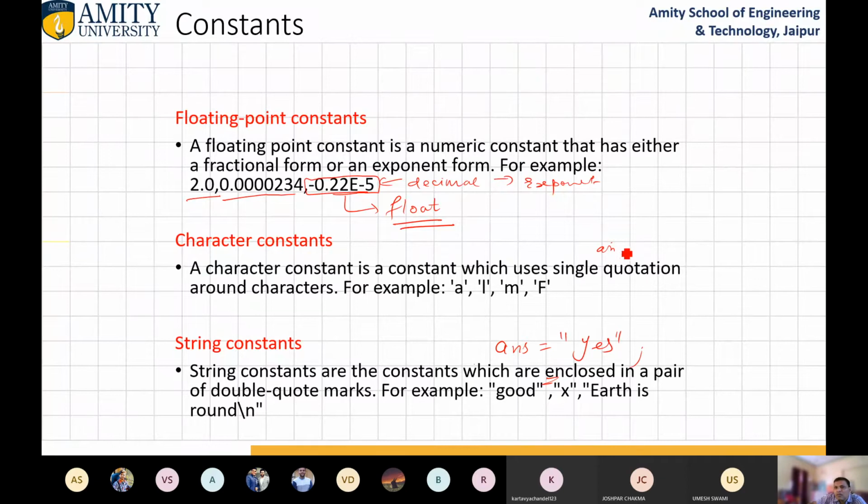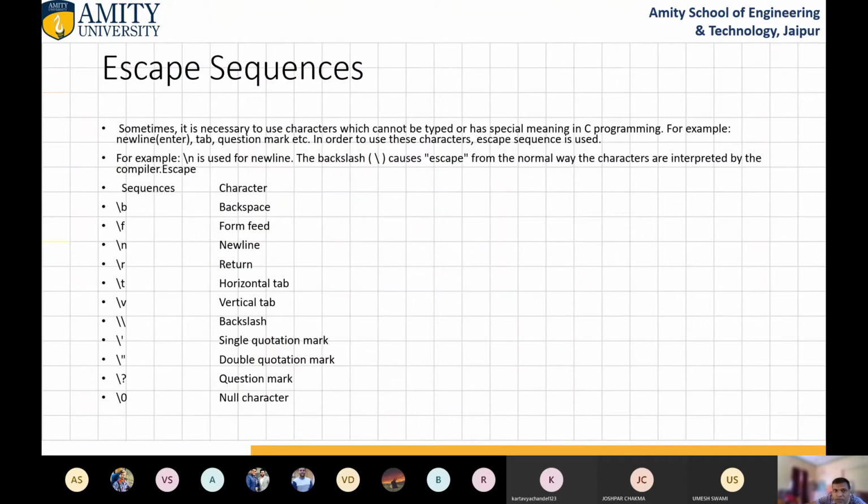And answer equals to y in single quotes is a character, but answer equals to y in double quotes is also a string. Okay, both have different meanings. Whatever we write with double quotes is a string, and whatever we write with single quotes is a character.